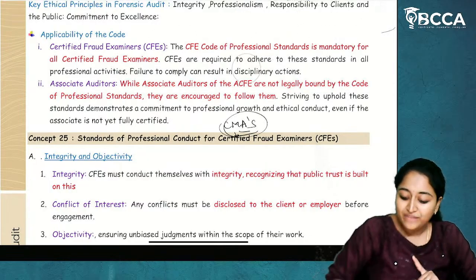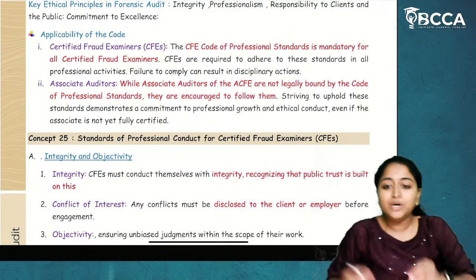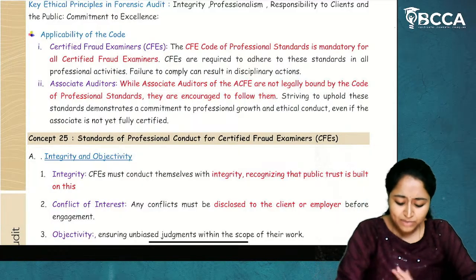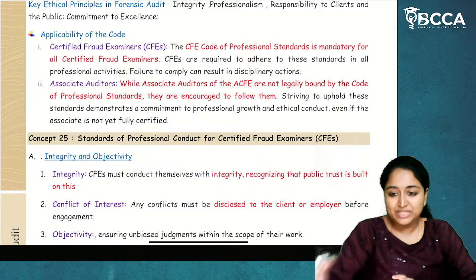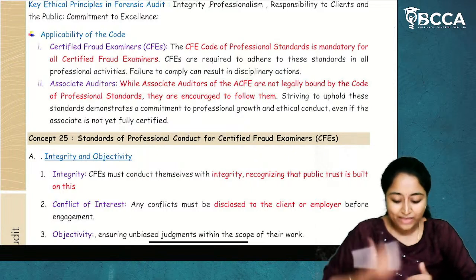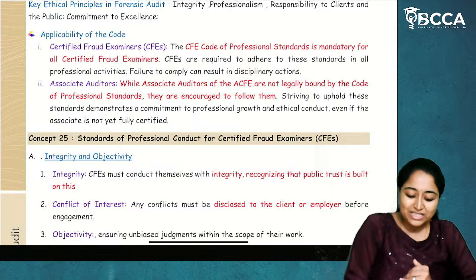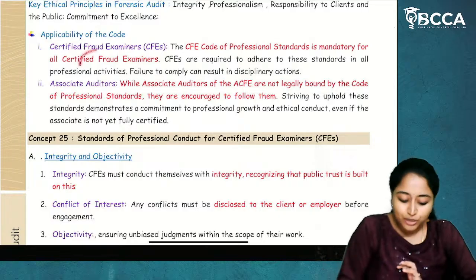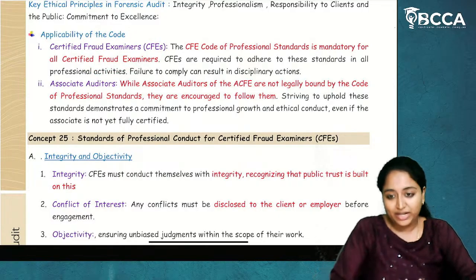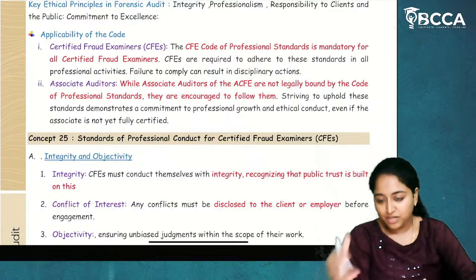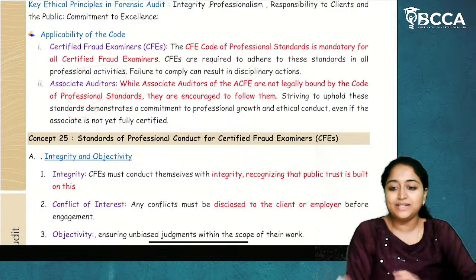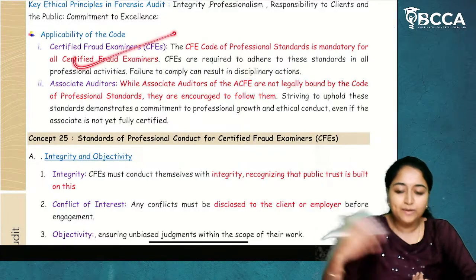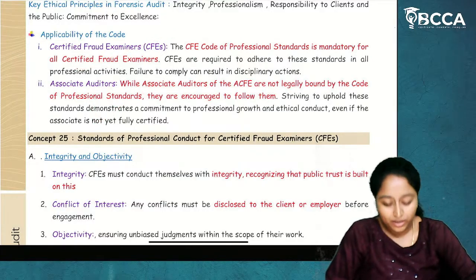Similarly, here also we have associate auditors. Now, who are associate auditors? They are members of that particular ACFE, which means they have taken that ACFE course, but they are not completely certified fraud examiners. They act as assistants to certified fraud examiners, like your trainees. You will work under a professional CMA as a trainee. Similarly, associate auditors are assistants for certified fraud examiners. So this code of conduct is applicable both for CFEs as well as associate auditors.